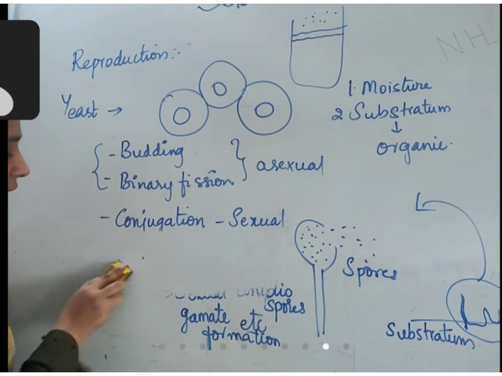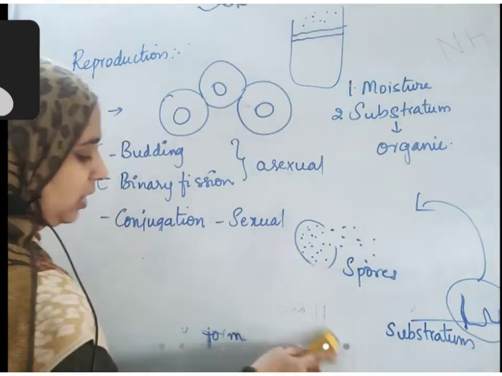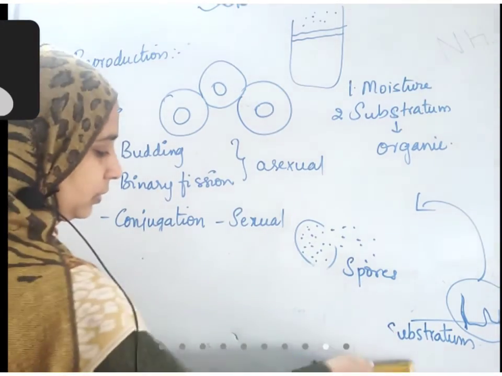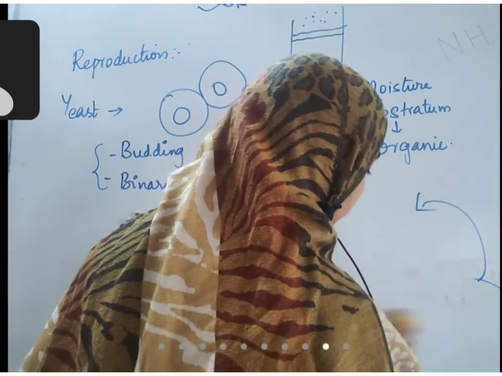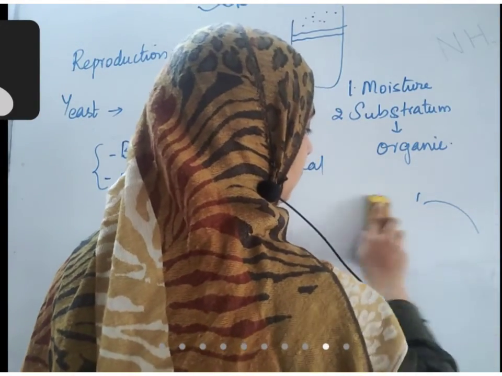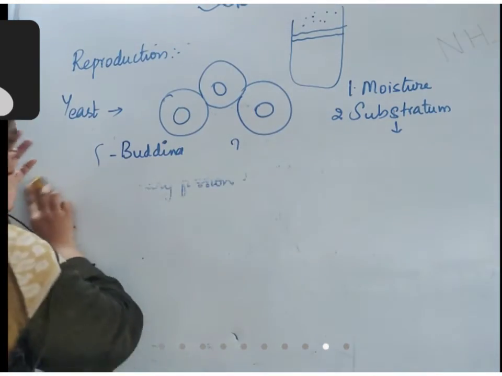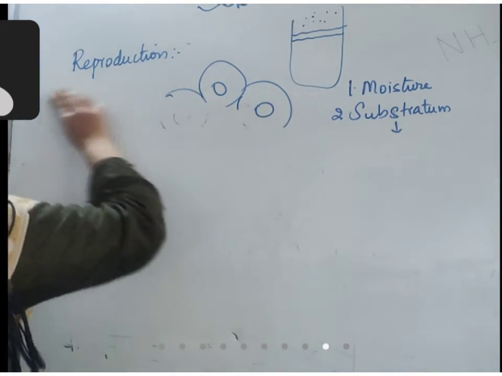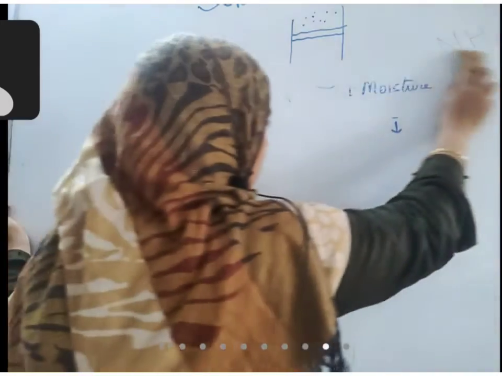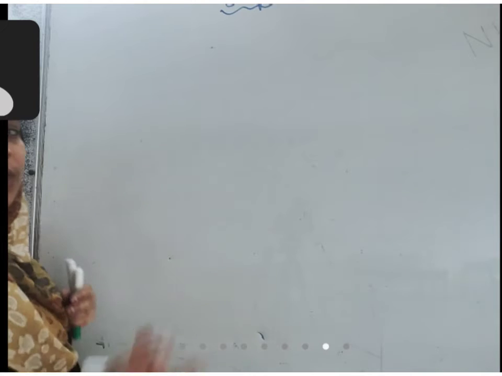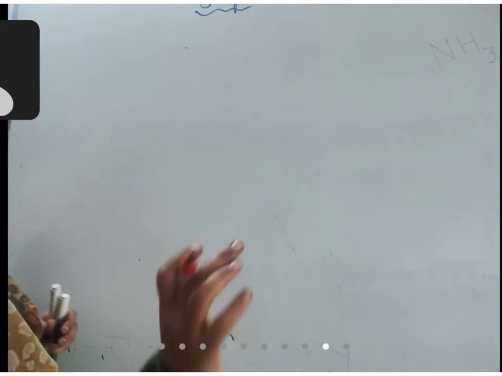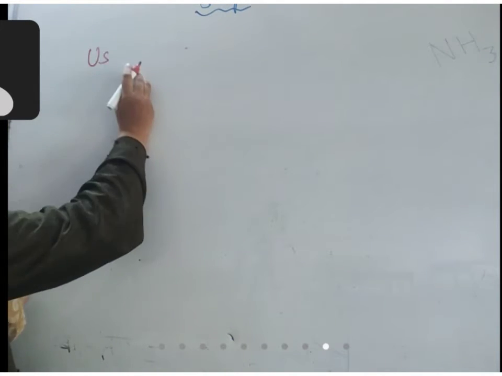Fungus has wide uses, so many uses. Uses of fungus.